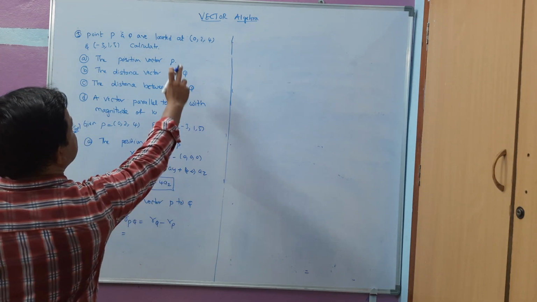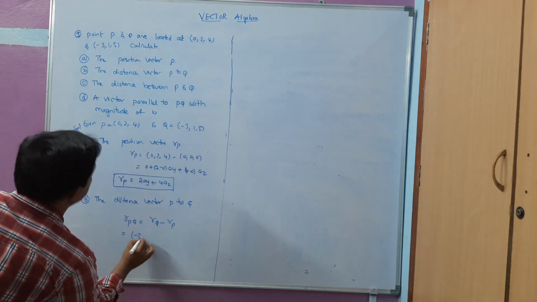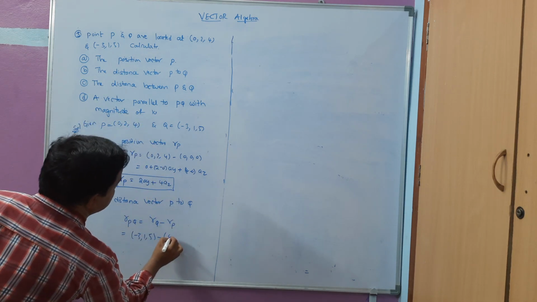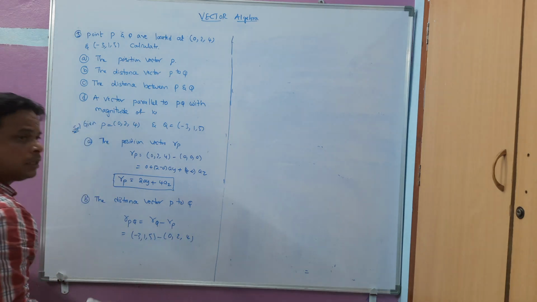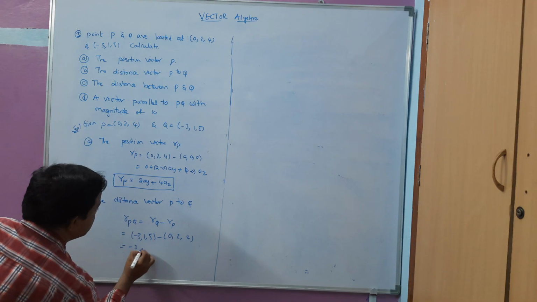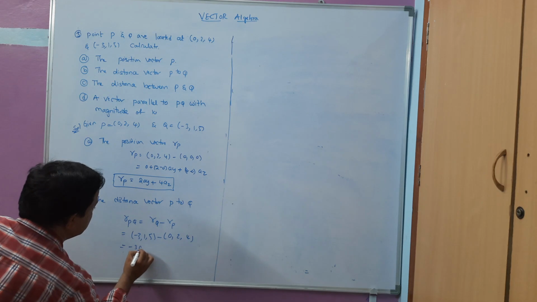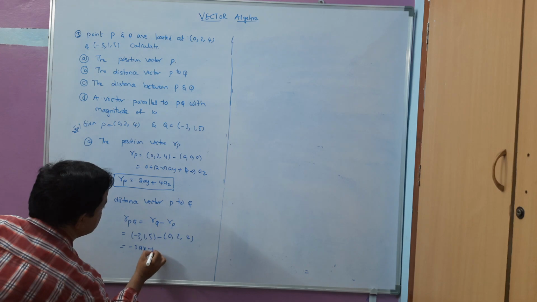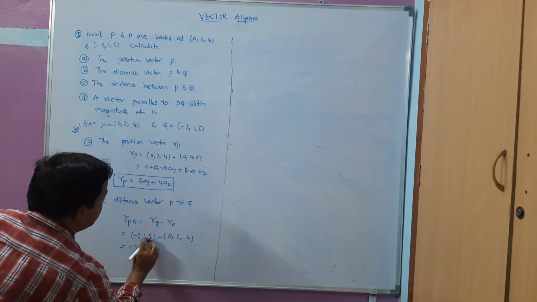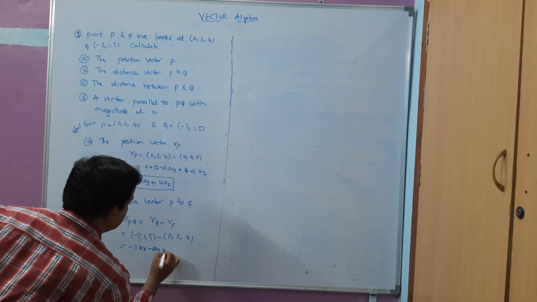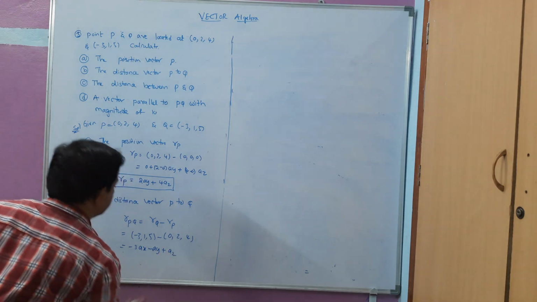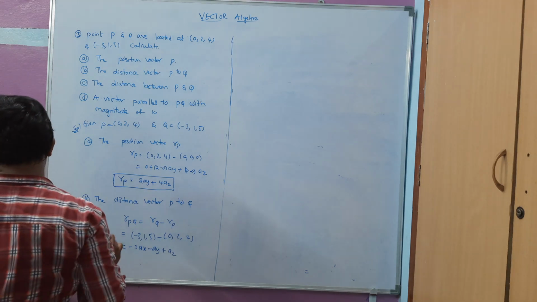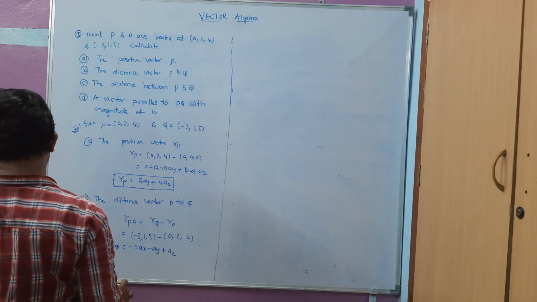What is RQ here? (-3, 1, 5) minus RP (0, 2, 4). This gives -3 minus 0, that is -3AX, plus (1 minus 2), that is -1, AY, plus (5 minus 4), that is 1 AZ. So this is the RPQ vector: -3AX minus AY plus AZ.